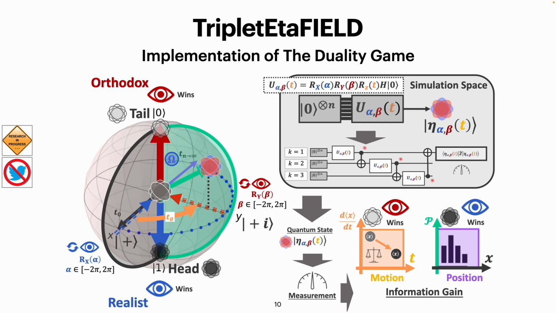First, over the half evolution of a qubit, represented by rotation gates, 2 players will manipulate the quantum state to maximize their rewards. Realists can control Rx rotation. Orthodox can manipulate Ry rotation. The game condition is that orthodox wins when the quantum state is kept at 0, or the player minimizes the distance from their vision to the quantum state. Realists win when orthodox loses, or when the quantum state is 1. We present the quantum ansatz circuit for the duality game in the right panel.